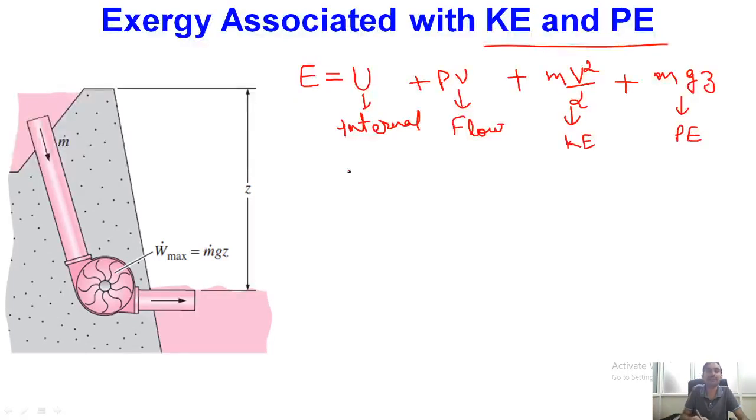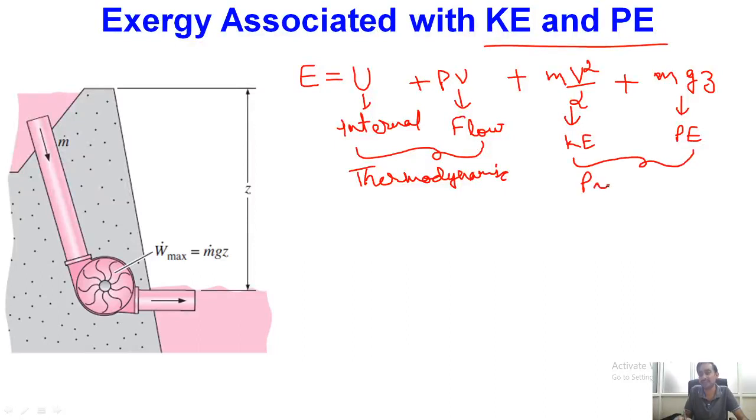Out of these, the first two terms depend upon the thermodynamic state of the system, and the last two quantities depend upon the physical state of the system, whether our system has a certain velocity or how far it is placed with reference to the ground position.